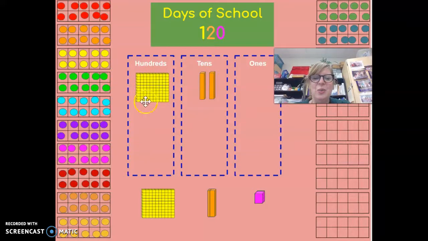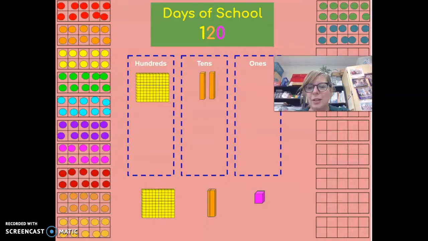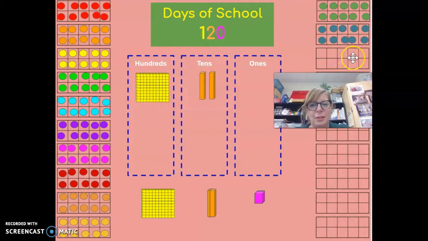Wow! We have 100, there's the 1 for the 100. And this is a 2 because we have 2 tens. And 2 tens is 20. And then do we have any ones? No ones today, so that is a 0. And look at our 10 frame right here. No ones in the 10 frame. We have 12 full 10 frames.